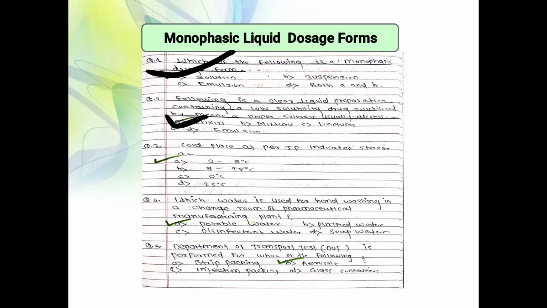Next, cold place as per IP indicates storage condition. Cold place as per IP, 2 to 8 degrees Celsius is the correct answer. 8 to 25 is cool. Next, which water is used for hand washing in a change room of pharmaceutical? Potable water. Next, Department of Transport test is performed by which of the following? Strip packaging, injection packaging, glass container, aerosol is the correct answer.